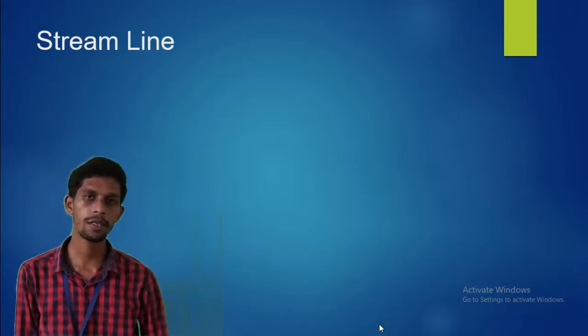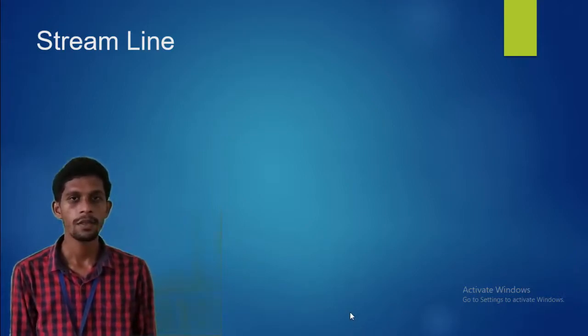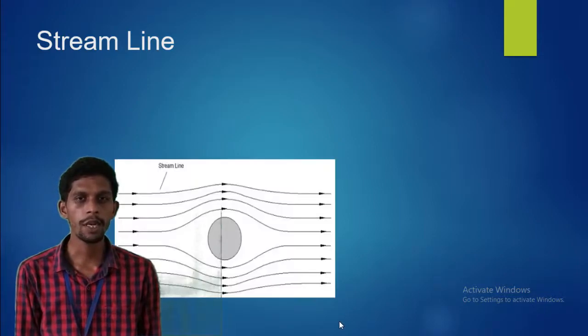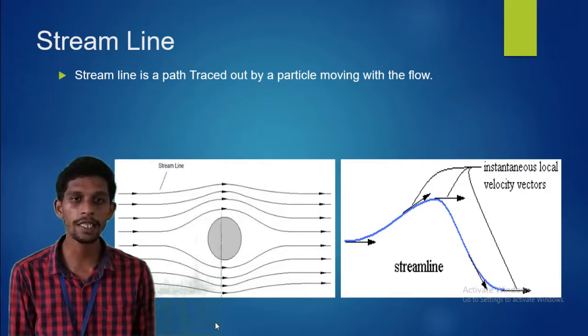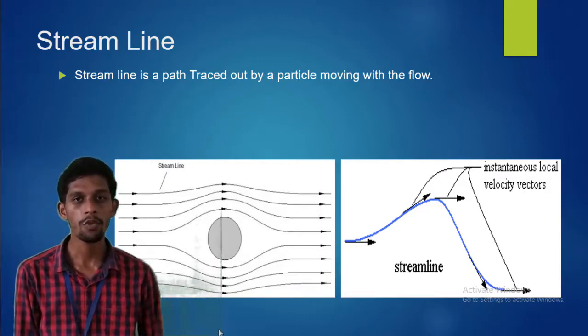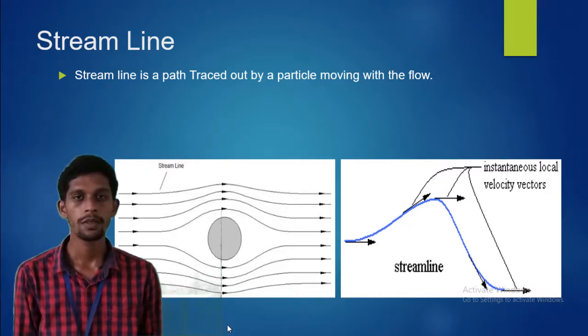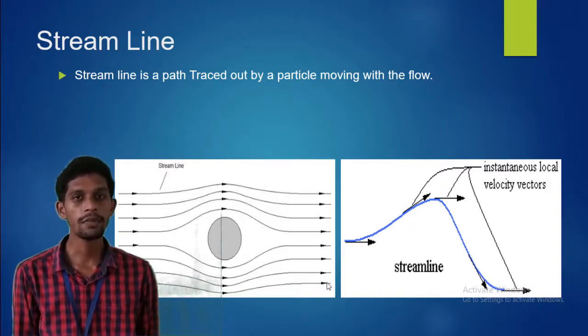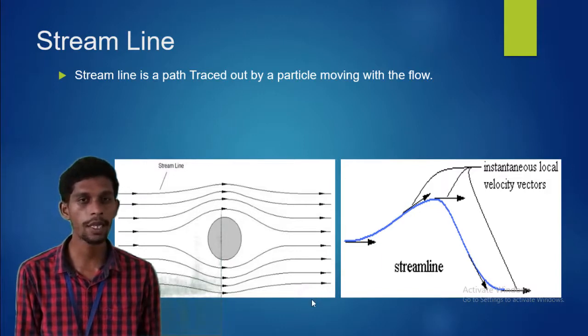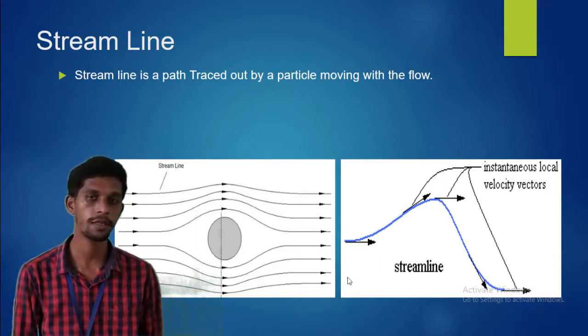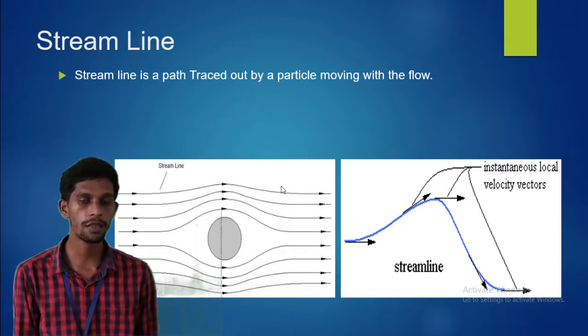Let me tell you about streamline first. See the diagram over here. A streamline is nothing but a path traced out by a particle moving in a fluid flow. The path traced by a fluid particle is called a streamline. You can see a bunch of streamlines in the first diagram. All the particles are moving in their own paths.